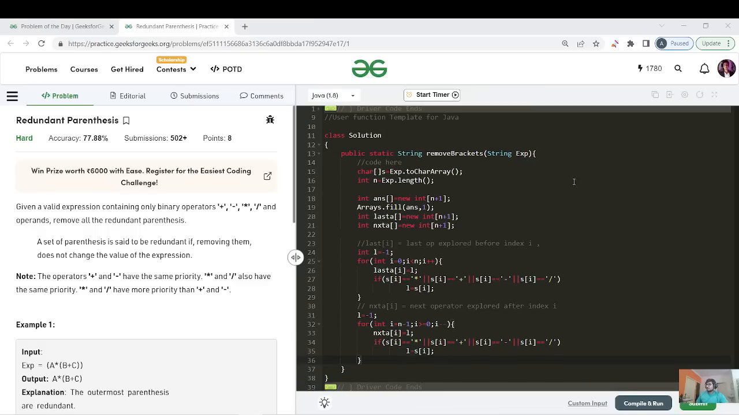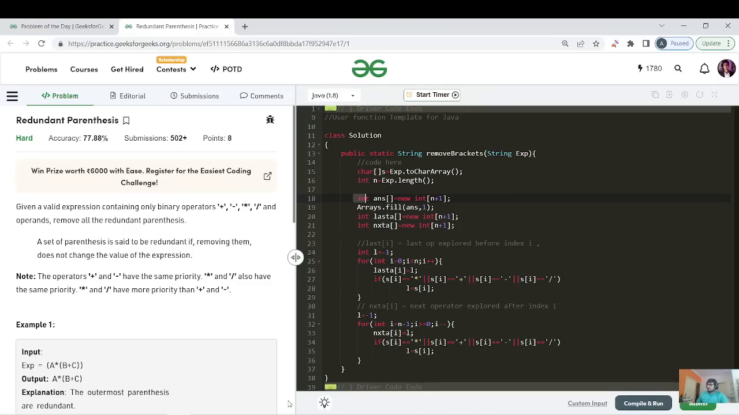Yeah, so that's the thing here. Just forget about this answer array that I have made as of now. Look at the things I've already explained: we have made a char array from this expression string, and we have made a variable for the length of the string. The last of i, as I already explained, is just the last operator before the index i, and next of i is the nearest next operator just after the index i.